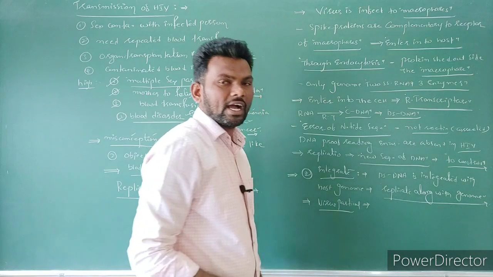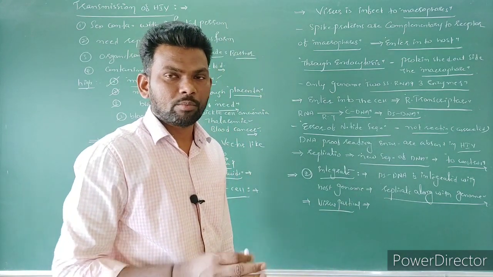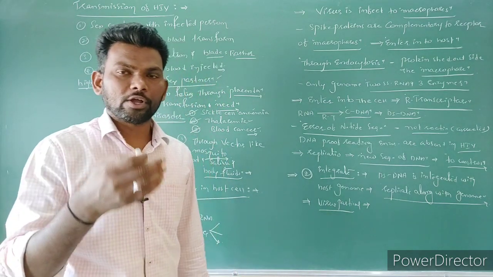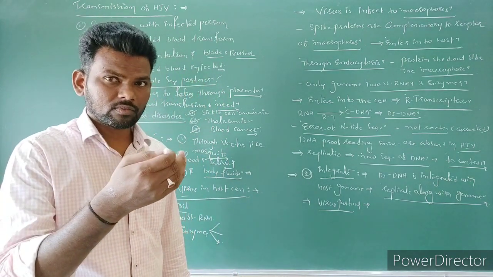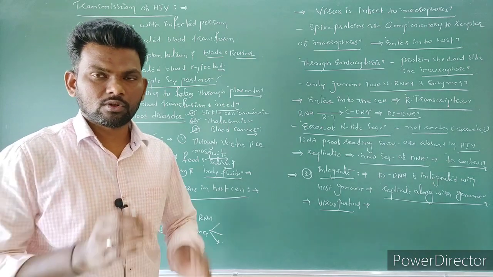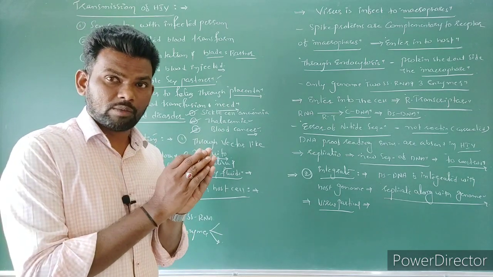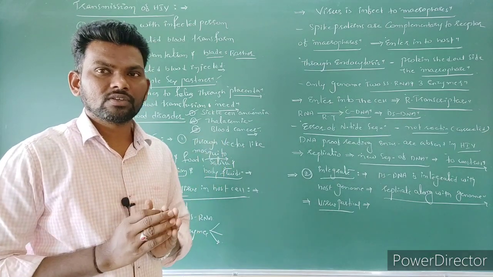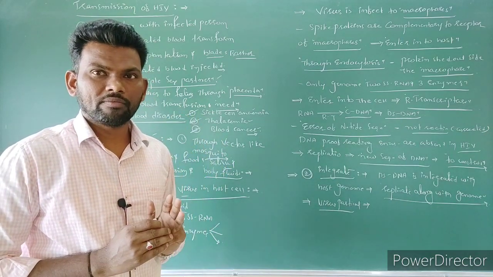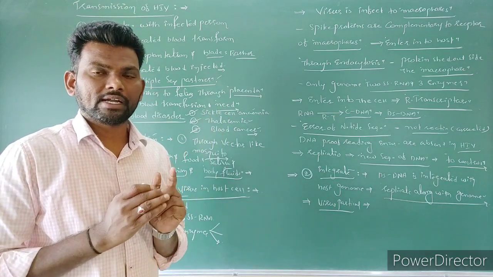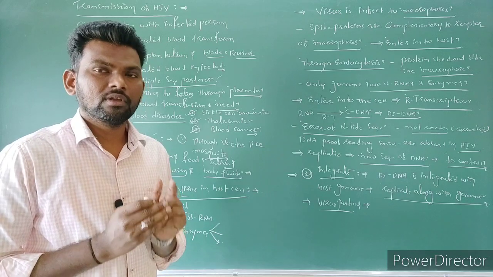Later, from this DNA, transcription and translation occur and proteins are formed. Among these proteins, some become glycoproteins and capsid, and some act as enzymes. After some time, it will take some months, glycoproteins and enzymes are formed, and the replicated DNA information is also there.